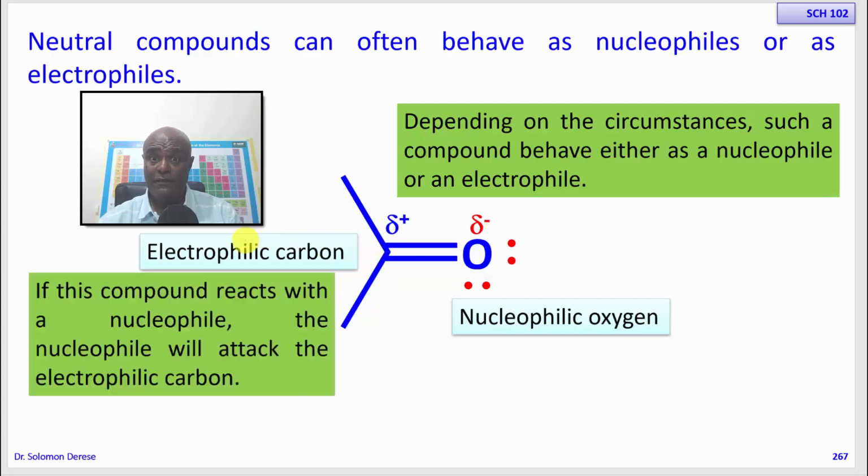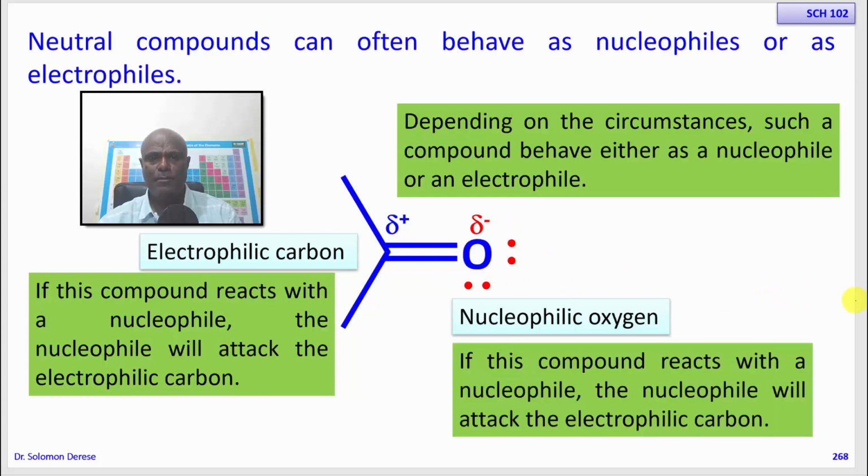However, when you react this molecule with an electrophile, the electrophile is not going to react with this carbon. The electrophile is going to react using the partially negative center of this molecule. So this molecule is going to behave like a nucleophile. So depending on the reaction condition, neutral molecules that have a polarized bond can behave as a nucleophile or an electrophile. So in the same molecule you can find an electrophilic center and a nucleophilic center.